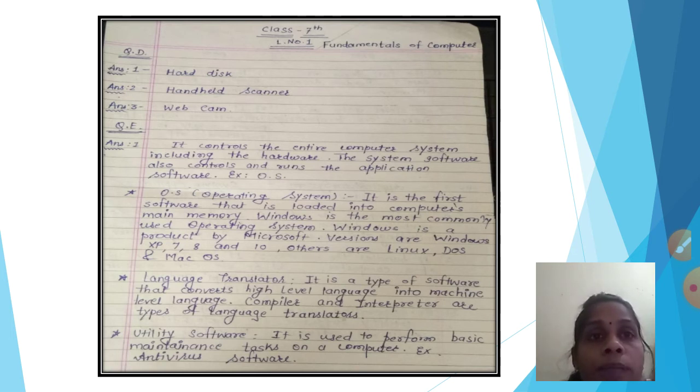So hard disk, handheld system and webcam, these are the answers of the first three questions. One word questions are there, their answers. And then question number E, short answers. So this is the answer of question number E1. It is perfectly clear. If you want you can stop the video and write, otherwise I am sending you the PDF file. That PDF file you have to open and write down the question answers.